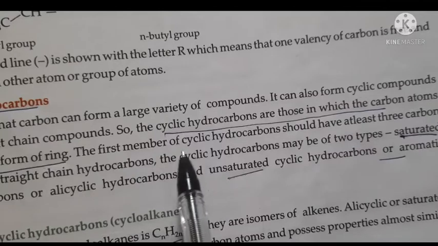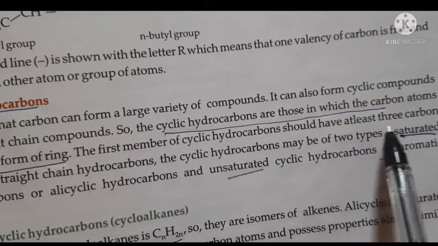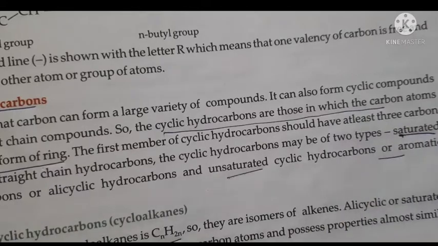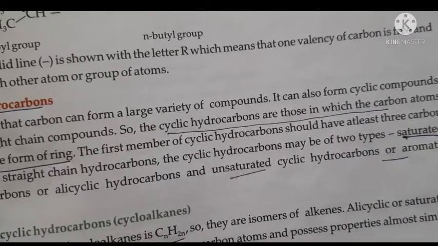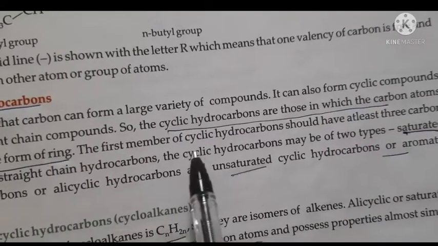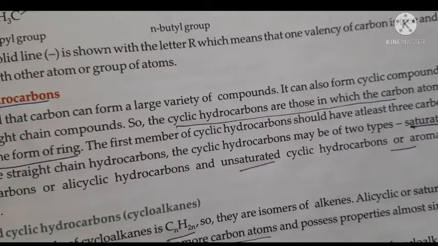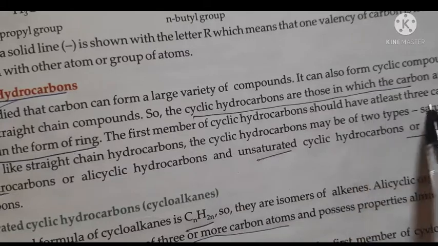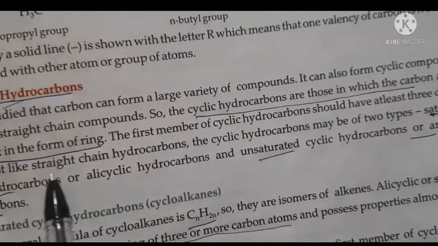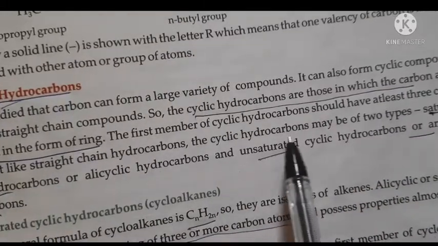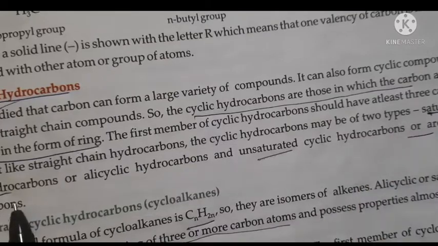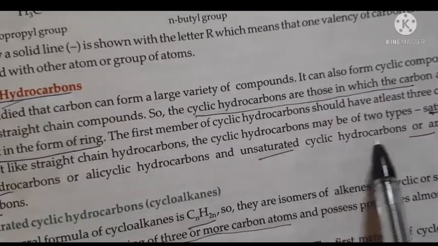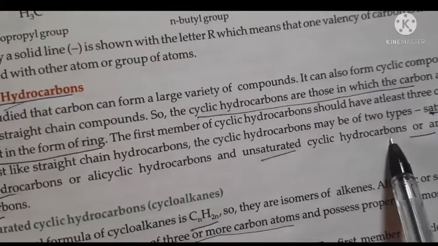Now the first member of the cyclic hydrocarbons should have at least 3 carbon atoms. So the first member has a minimum of 3 carbon atoms. Please underline 3 carbon atoms. Just like straight chain hydrocarbons, cyclic hydrocarbons are of two types: saturated cyclic hydrocarbons and unsaturated cyclic hydrocarbons. So this is very simple.